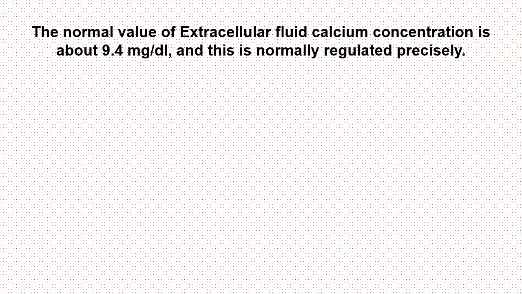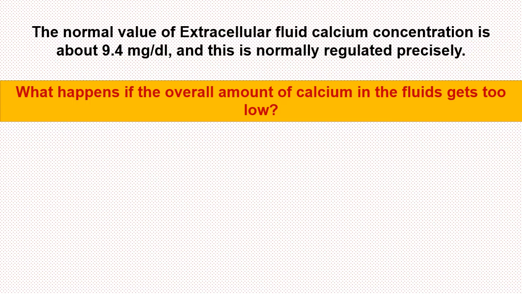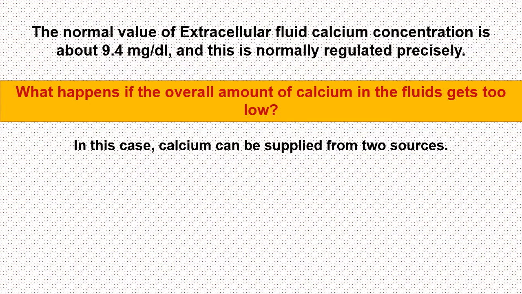Now, there is a question. What happens if the overall amount of calcium in the fluids gets too low? In this case, calcium can be supplied from two sources. Number one, calcium can be consumed in the diet. As our bodies cannot produce their own calcium, we have to rely on our diet to get the calcium we need. The foods that are high in calcium include dairy products such as milk, cheese, yogurt, dark green vegetables like spinach, broccoli, cereals, soy products, etc.